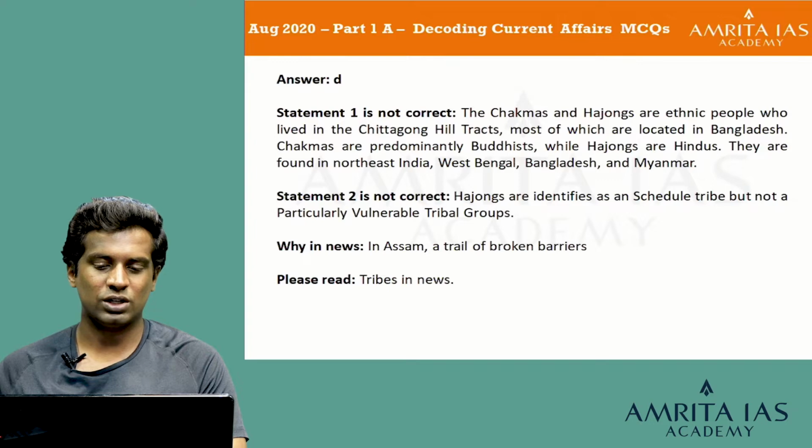The second statement is not correct because Hajongs are identified as Scheduled Tribes but not as a PVTG. So that is the explanation about the Hajong tribe. I hope you all try to remember it. We'll go for the next question.